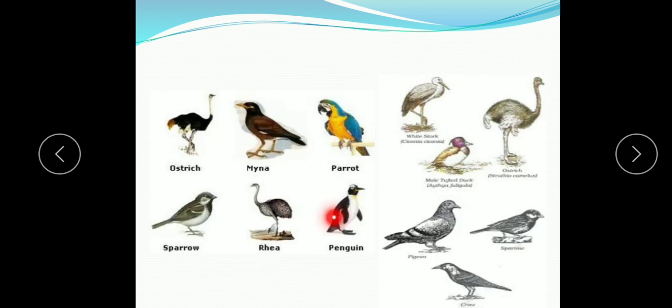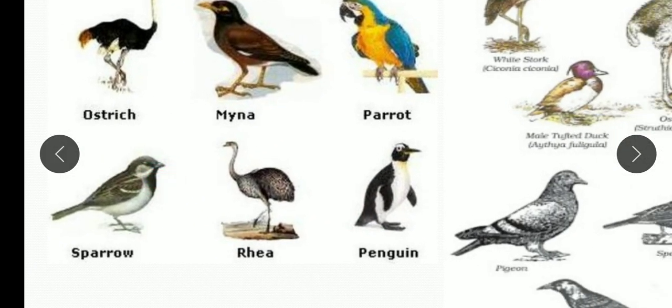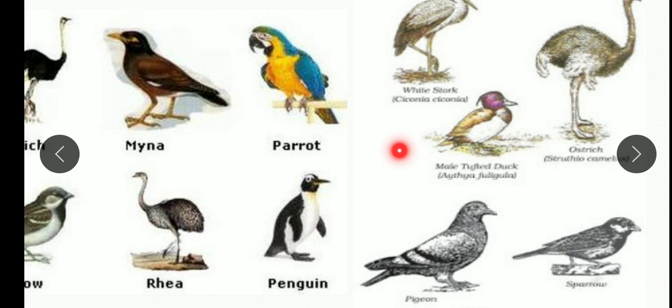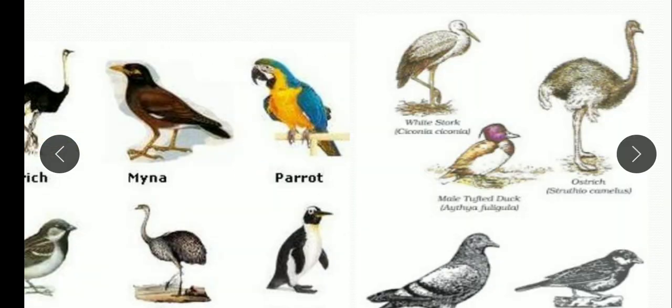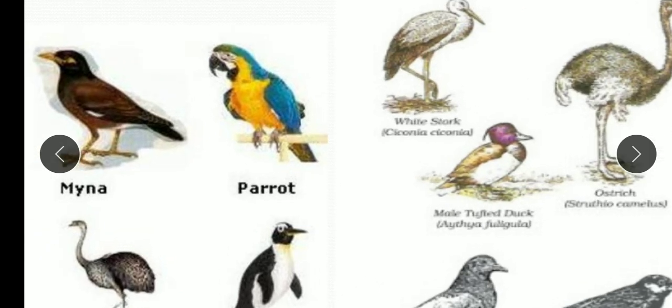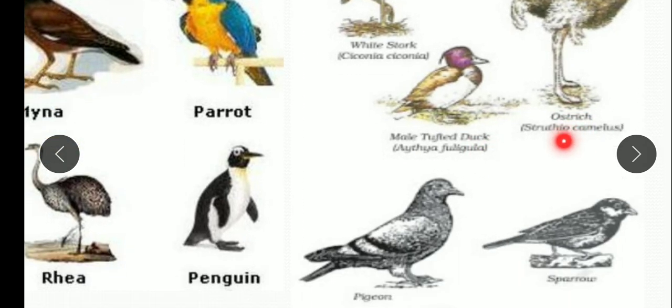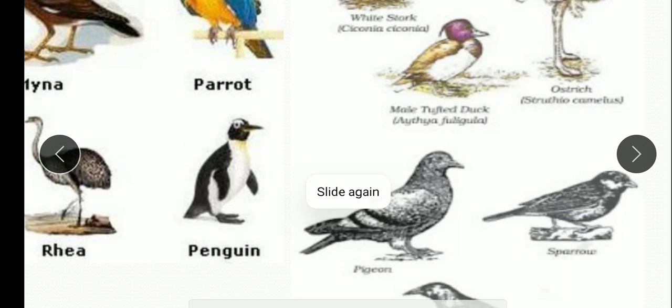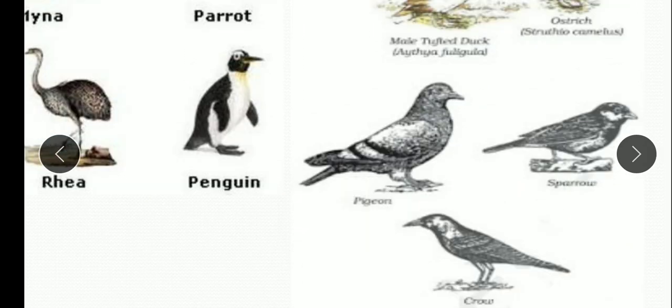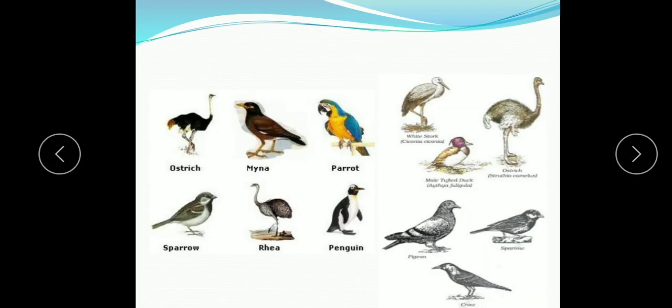Now the examples we will see here: ostrich, myna, parrot, sparrow, rhea, penguin. Some of these are flightless birds, like penguin and others. And here you will see the white stork. Then here you will see the duck also, ostriches, then pigeon, sparrow, crow. So all these are examples of birds.